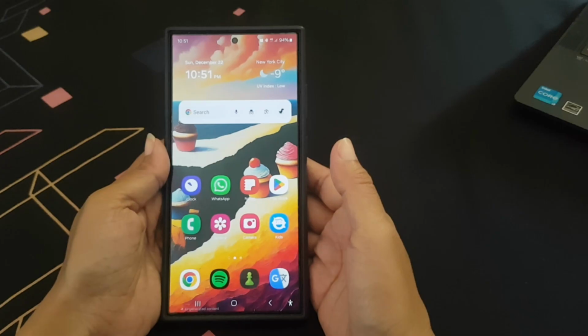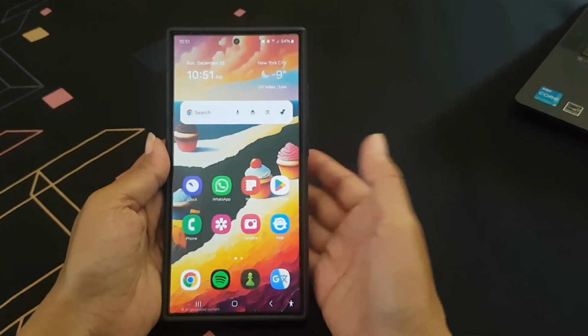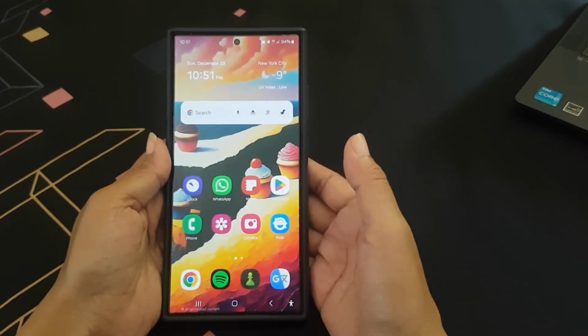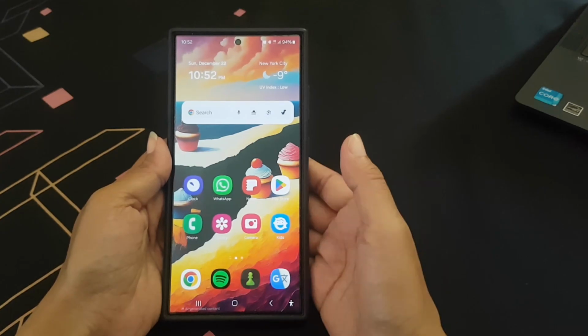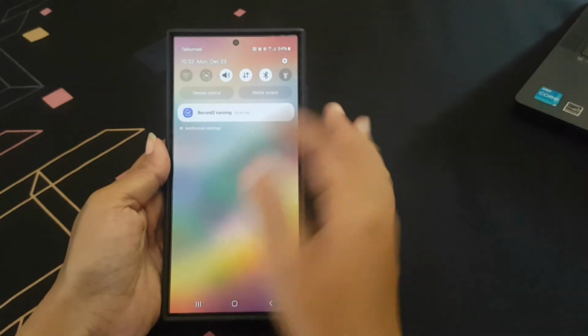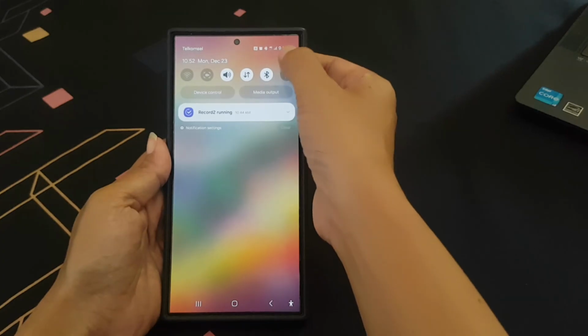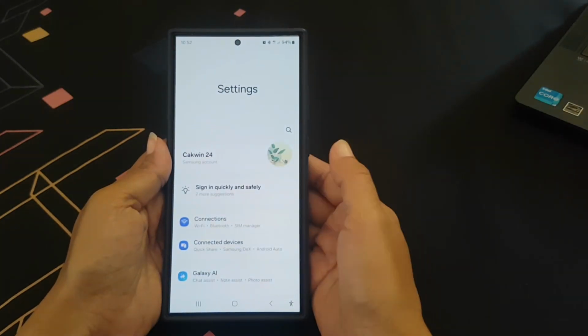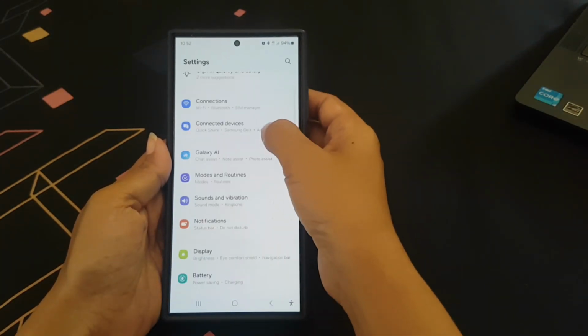To automatically adjust media volume when driving mode is on Samsung Galaxy S24 Ultra, swipe down the top of the screen and then tap setting icon. Scroll down the screen to find mode and routine.